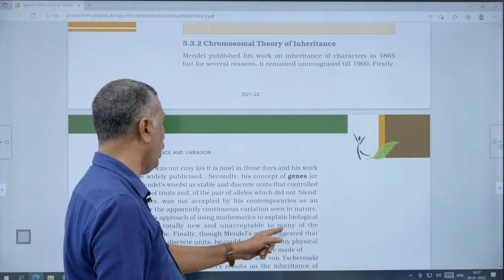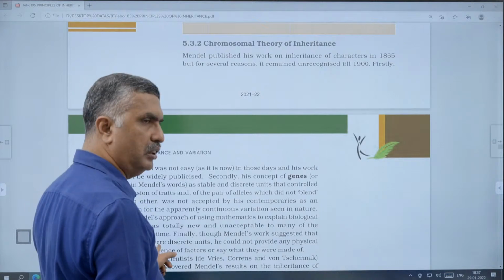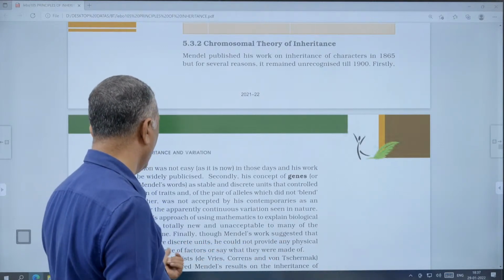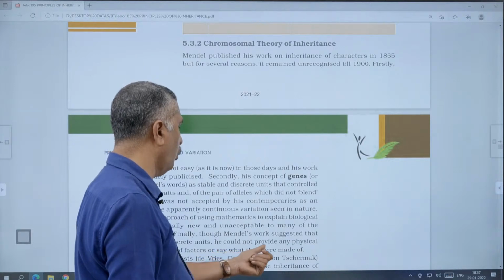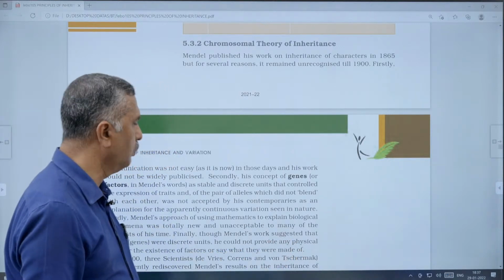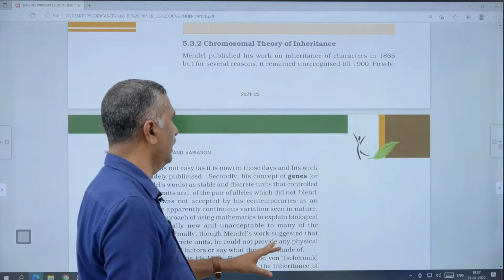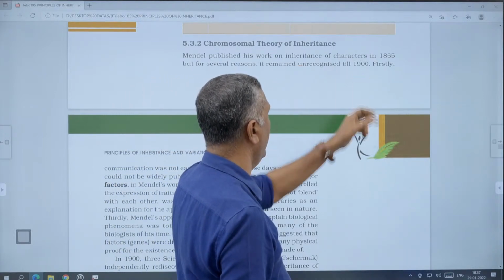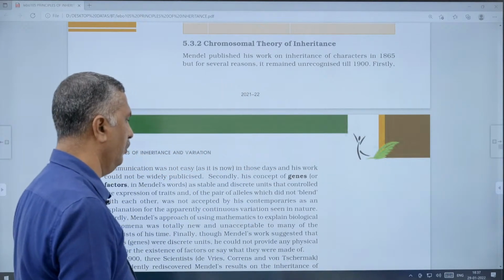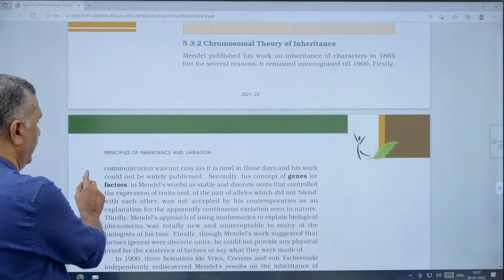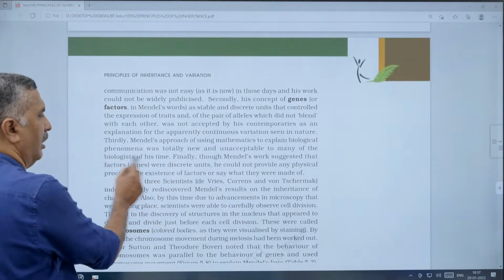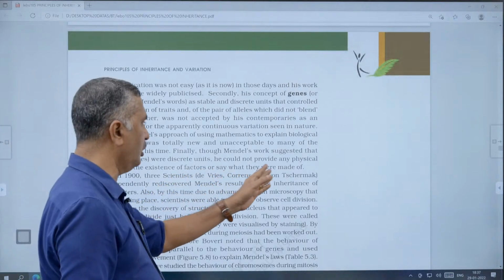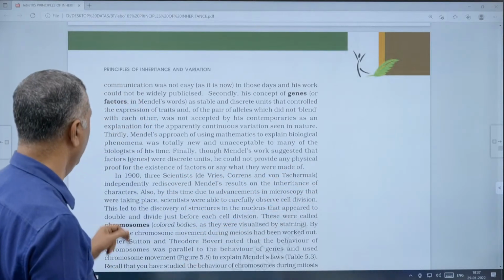Finally, though Mendel's work suggested that factors or genes were discrete units, he could not provide any physical proof for the existence of factors, or what they are made up of. That is very important. These are the main reasons why his work remained unrecognized till 1900. Then in 1900, three scientists, Hugo De Vries, Carl Correns, and von Tschermak, independently